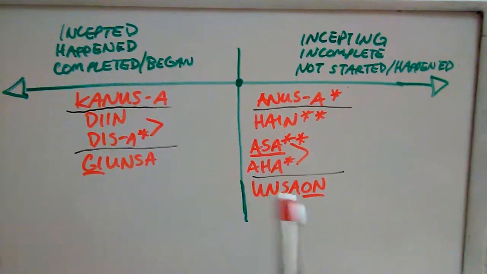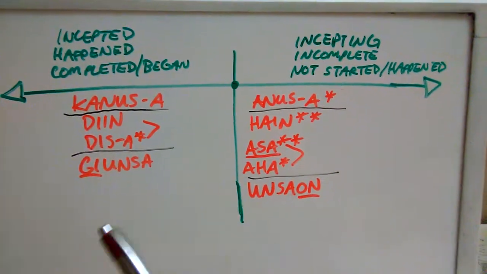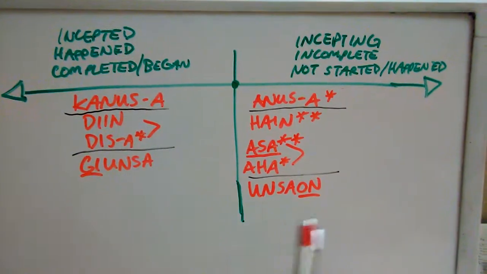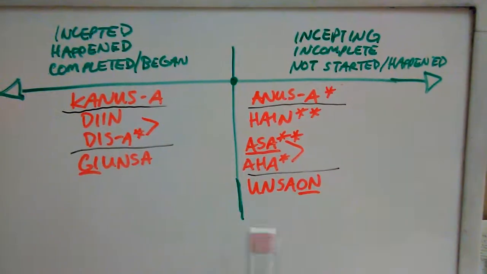Now remember, gi and on are both object focus endings, right? So they're conjugated in the object focus. So if you use gi